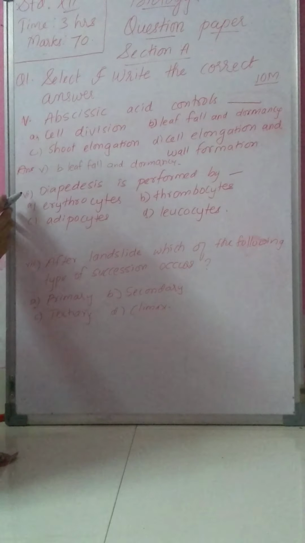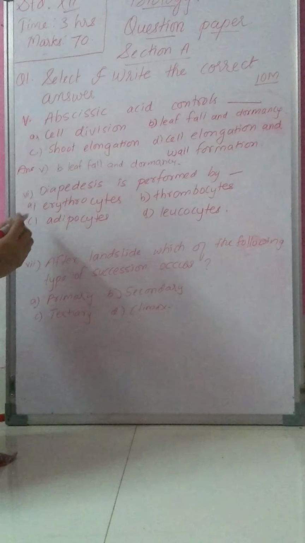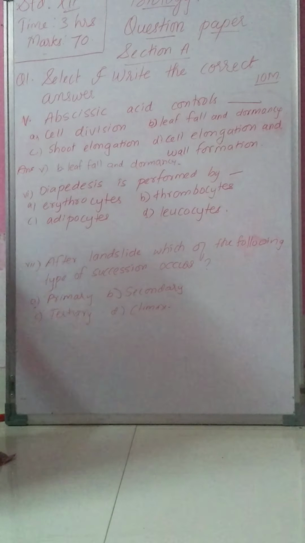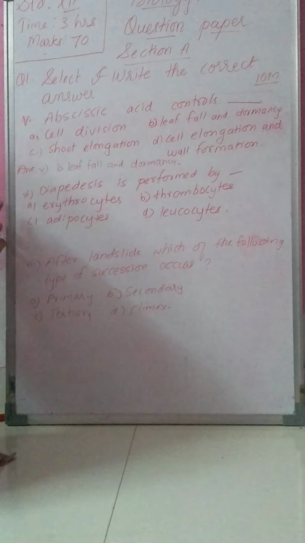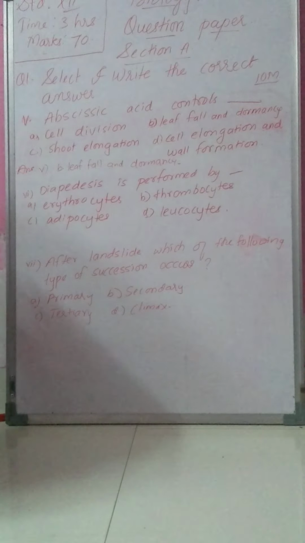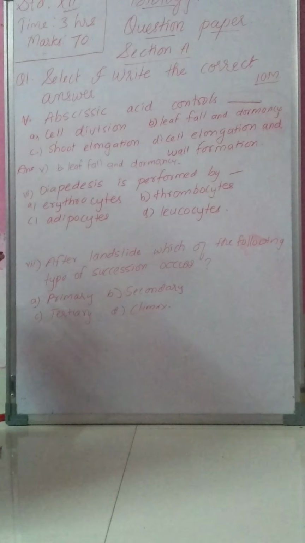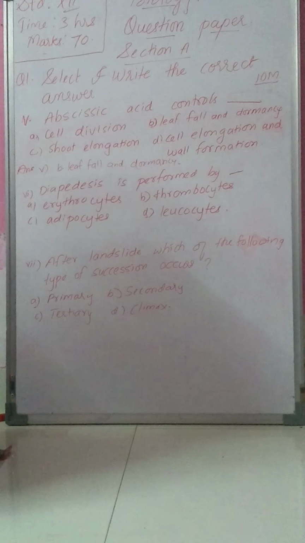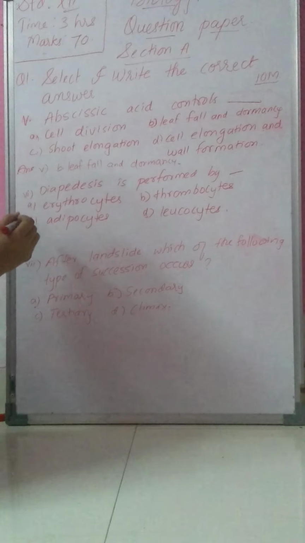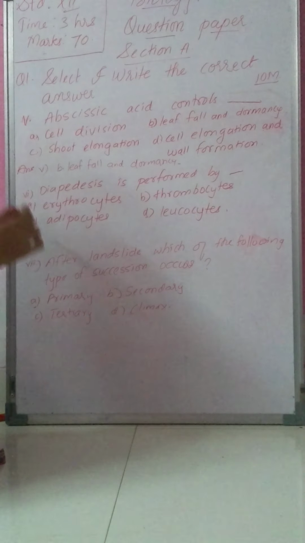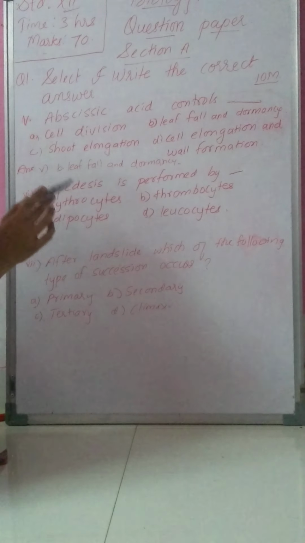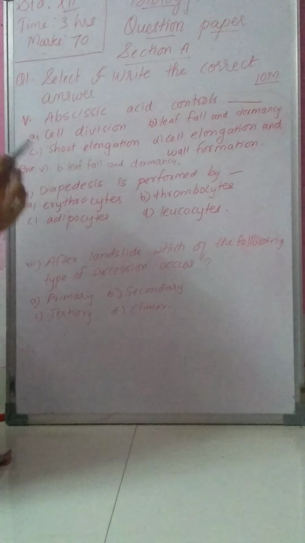Then next is the 6th MCQ. Diapedesis is performed by. This question you will find in chapter number 8, that is respiration and circulation. This is mainly part of circulation. The options are A, erythrocytes, B, thrombocytes, C, adipocytes, and the last is D, leukocytes.